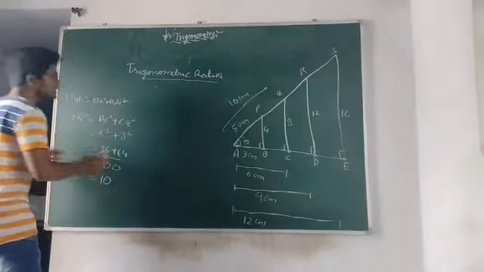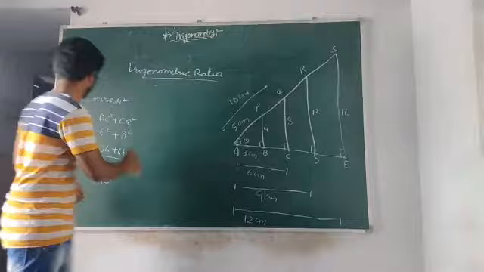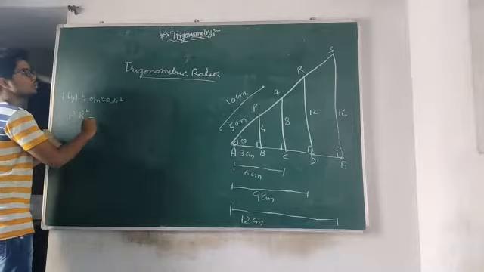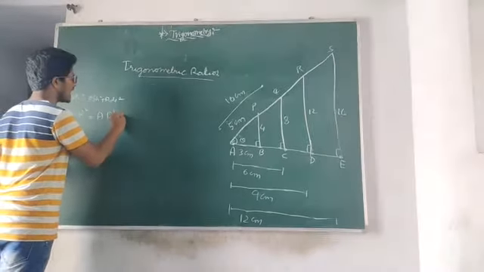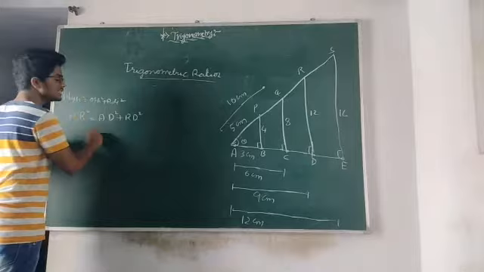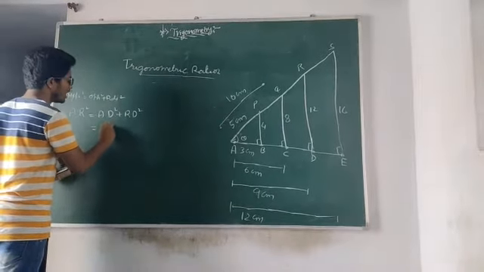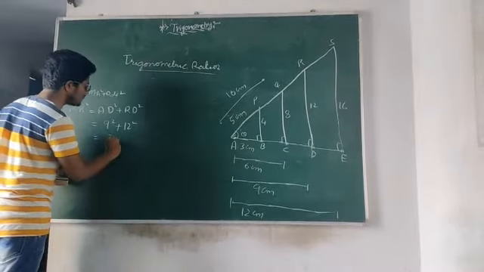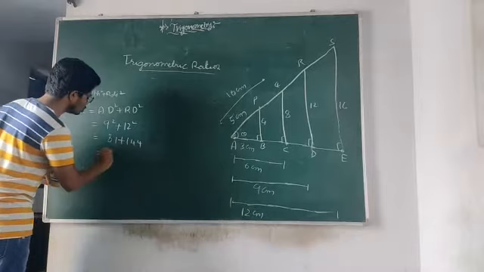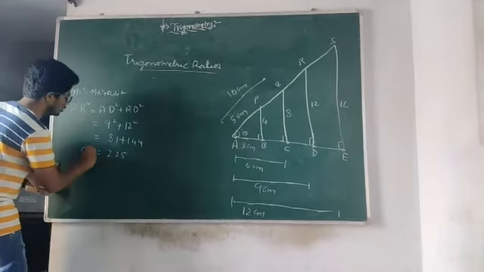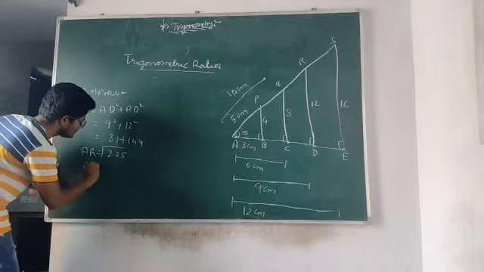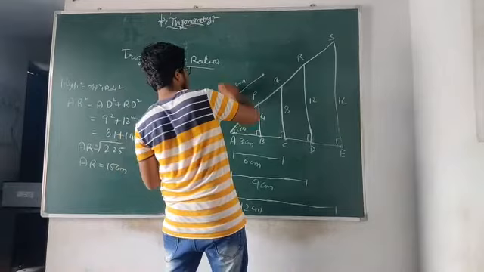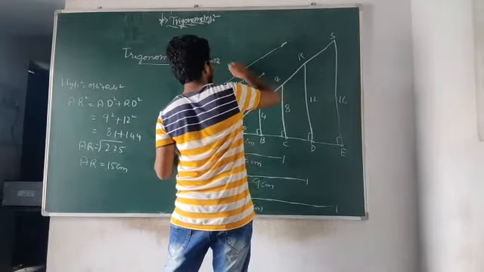Now in the same sense, let us find the distance AR. So AR square equal to AD square plus RD square. What is AD square? AD square is 9 square as well as RD square is 12 square. 81 plus 144 will give you 225. That is AR equal to square root of 225. AR will be 15 centimeters. So from this point to R is 15 centimeters.